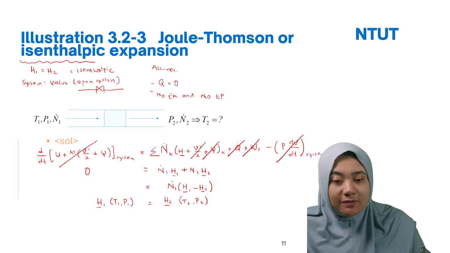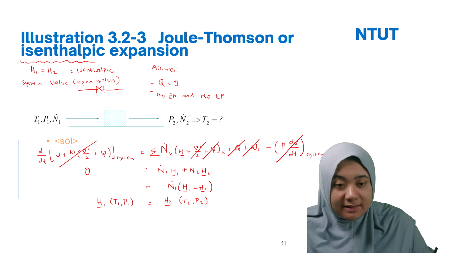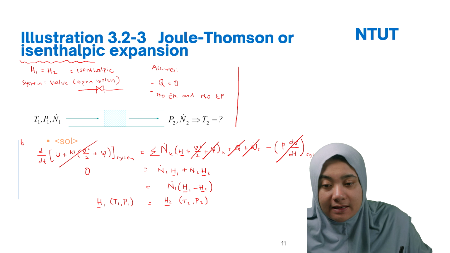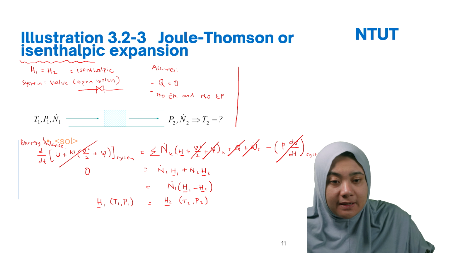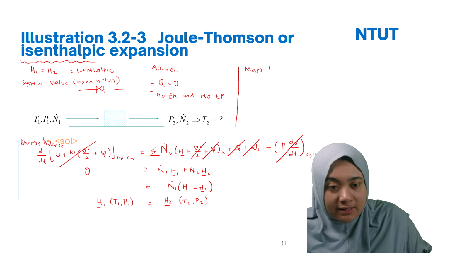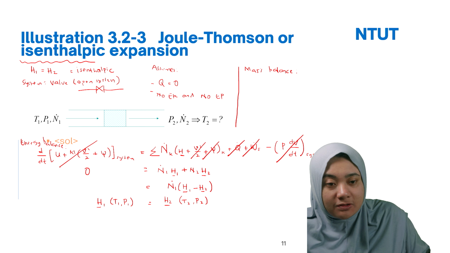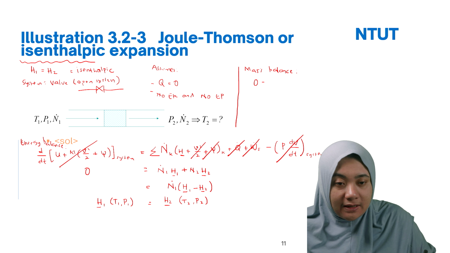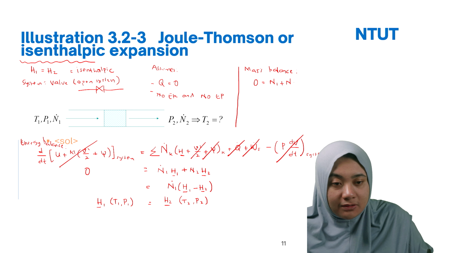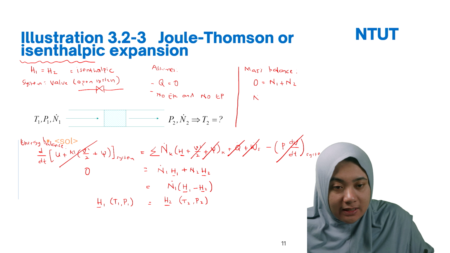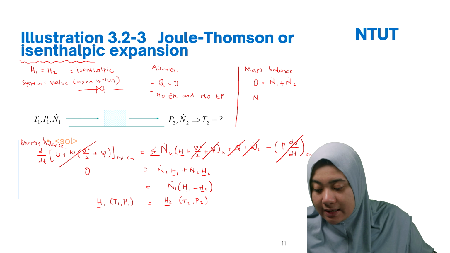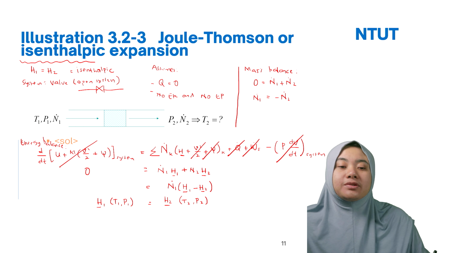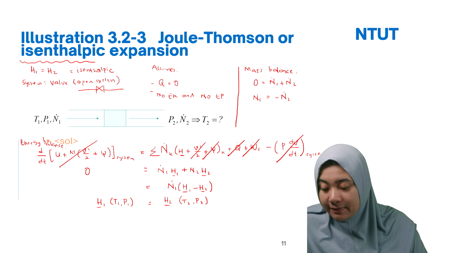So from where is this one? From the energy balance or mass balance. This is the energy balance. For the mass balance it is also possible to expand. It's much better actually, when you solve, you can start with the mass balance. So we can have 0 equal to n1 plus n2. So you can write n1 is equal to minus n2. So that's why it becomes like this.